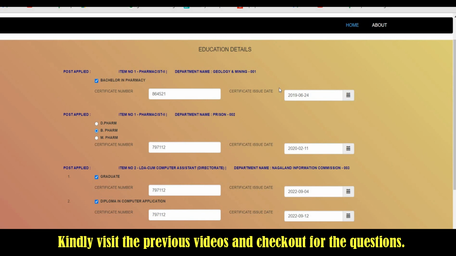If payment is done, is it completed? I did not get any message after that. Once you are done with the payment, you will be receiving an email in your registered email address mentioning the order number and other information. So kindly make sure that you have entered the correct email address, and once your payment is done, you will receive that message in your registered email address.